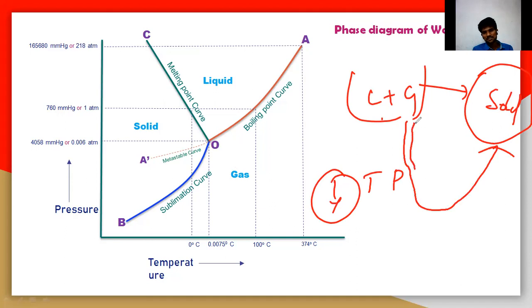But after some time, it forgets what it must do. It stays only in the region where it is a liquid and gaseous phase. But when someone reminds it that it should convert into the solid phase, suddenly it will convert into solid. This process is called supercooling. It is a technical process that you can do in the laboratory.